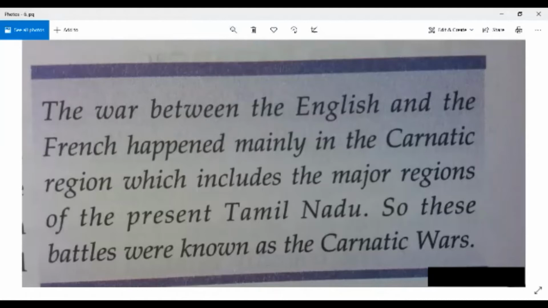In which region is Carnatic located? The major part of modern Tamil Nadu was known as Carnatic in those days. The major regions of present Tamil Nadu were known as Carnatic. So the war between the French and the English started in Carnatic. That's why that war is also known as the Carnatic War. Understood? Very easy one, and study well.